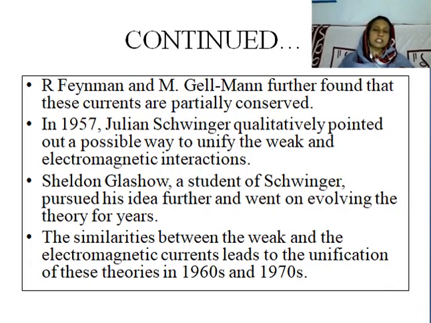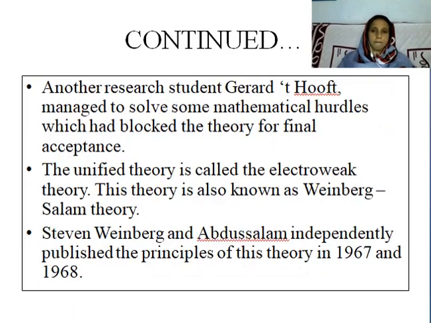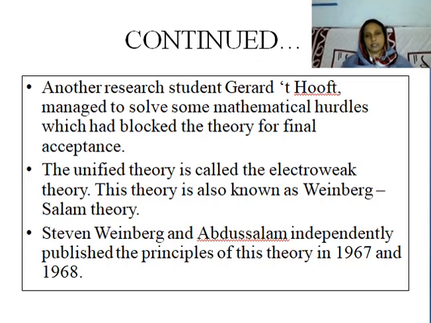The similarities between the weak and the electromagnetic currents led to the unification of these theories in the 1960s and 1970s. Another research student, Gerard 't Hooft, later managed to solve the mathematical difficulties which blocked the theory from final acceptance.